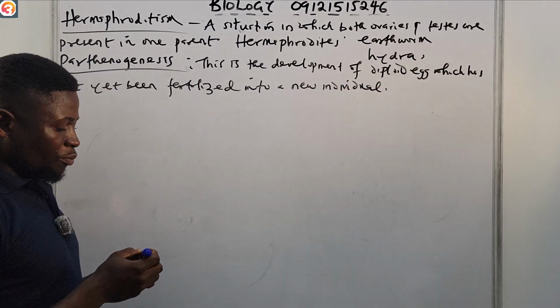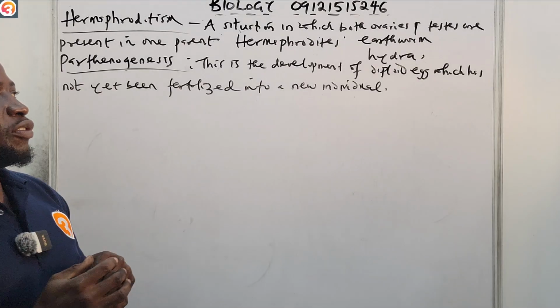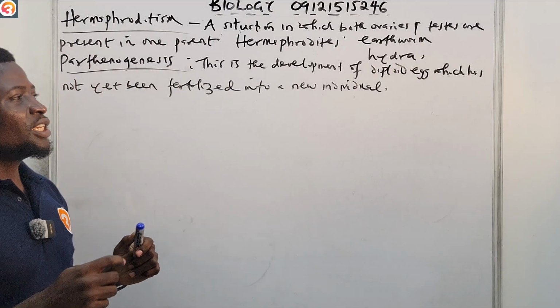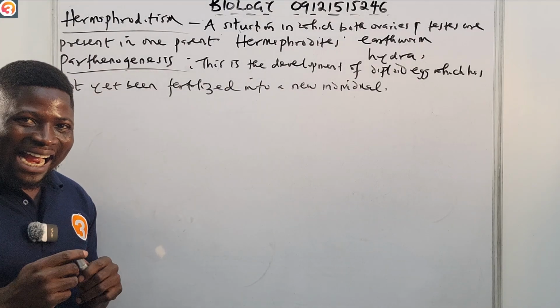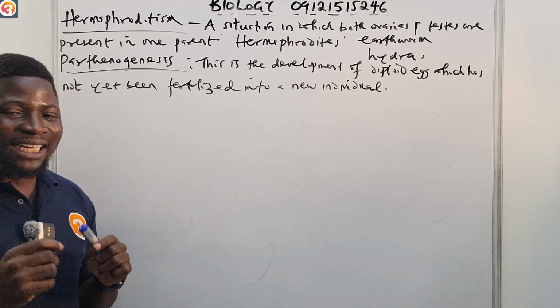So that is called parthenogenesis. It's the development of diploid eggs which have not yet been fertilized into a new individual.